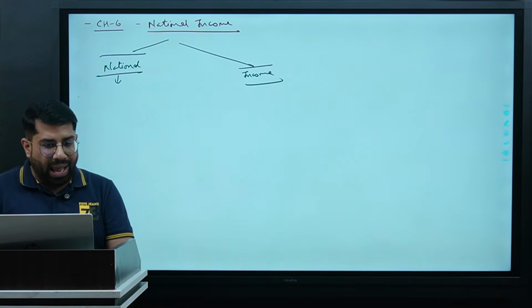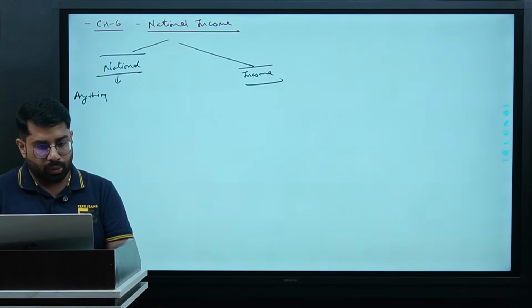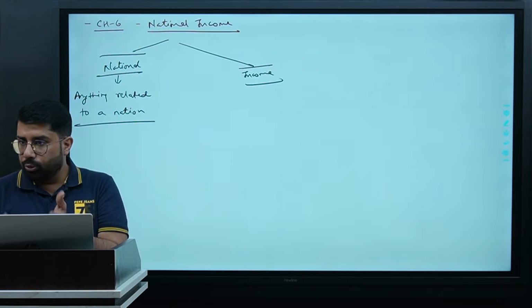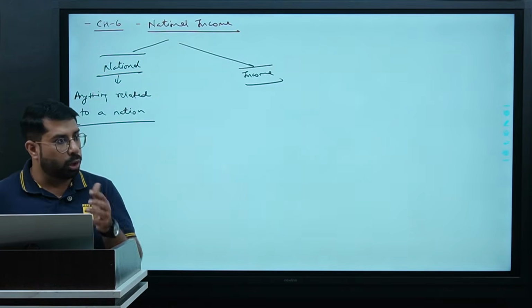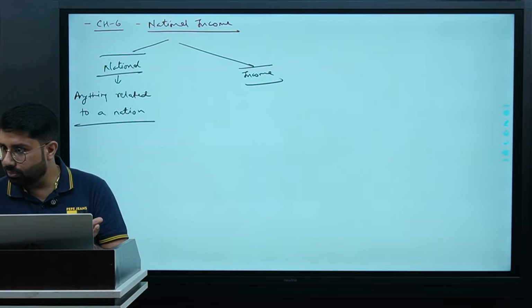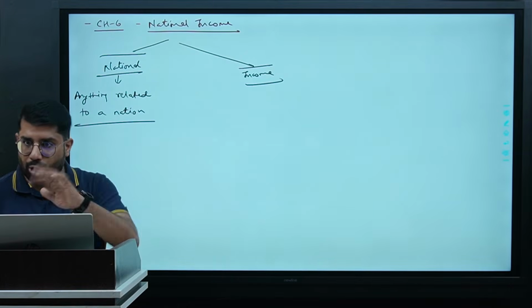National means anything related to a nation. I mean anything which is for the nation, which is related to the nation, is what we call national. For example, national anthem, anthem of a nation, national bird, bird of a nation, national flag, flag of a nation, correct?